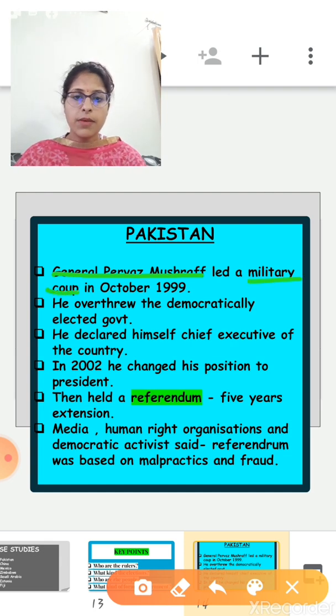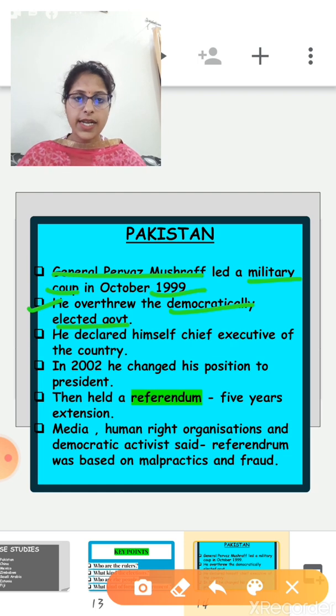Military coup, basically when a democratically elected government is overthrown by the military or army, it's called a military coup. Understand? What is a military coup? When a democratically elected government is overthrown by the military or army, it's called a military coup. So General Pervez Musharraf led a military coup in October 1999. Then after that, he overthrew the democratically elected government.